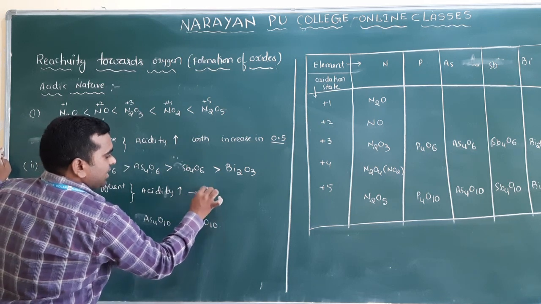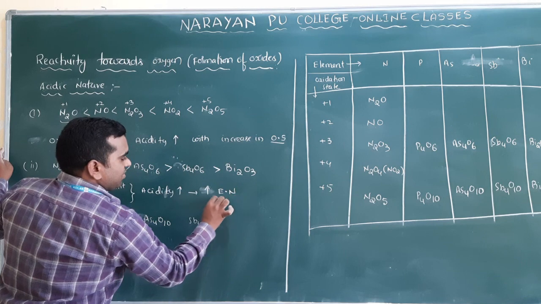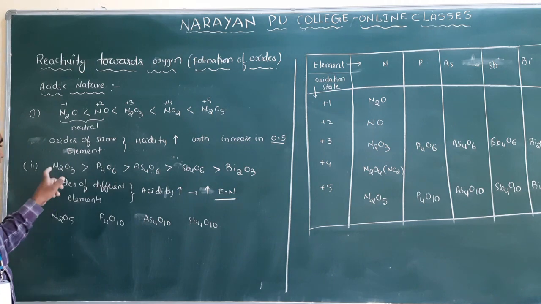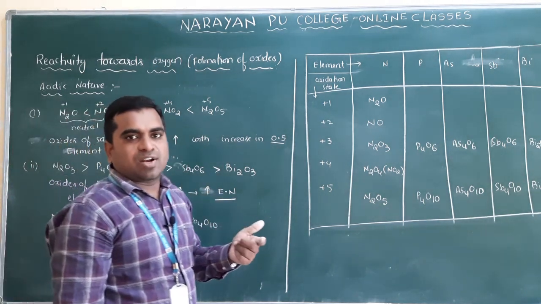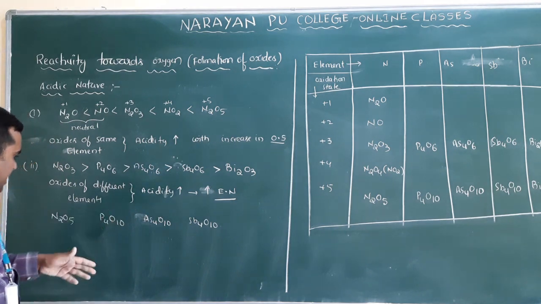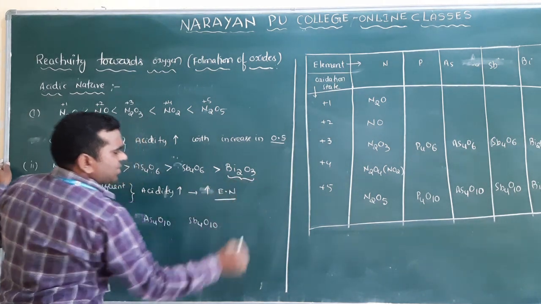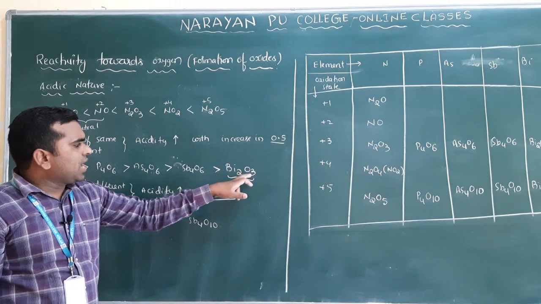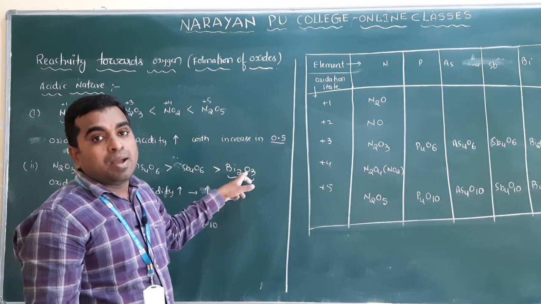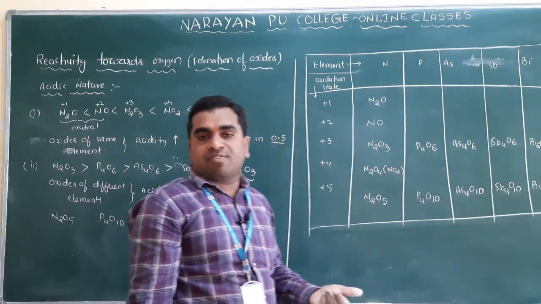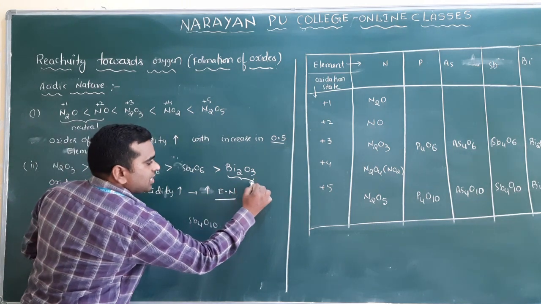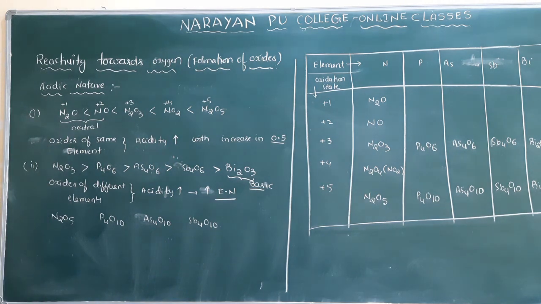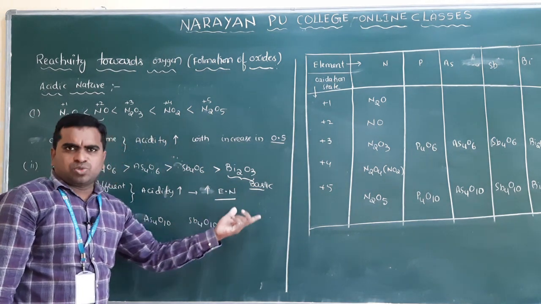with increasing electronegativity. EN means electronegativity. As electronegativity increases, acidic character increases. Nitrogen is the highest electronegativity element in the 15th group. So it is almost basic oxide, because N2O3, P4O6, if you are moving to Bi2O3, bismuth is a metal. Metal oxides are basic in nature, so that oxide is basic. Clear? So that's why I have not written Bi4O6 here.